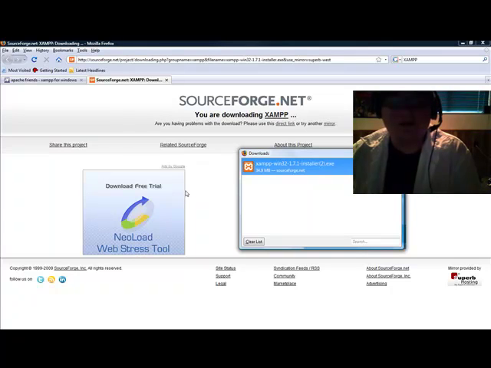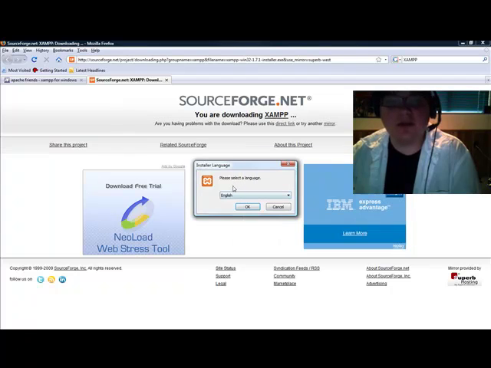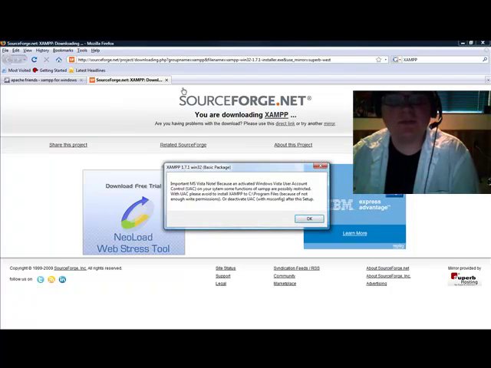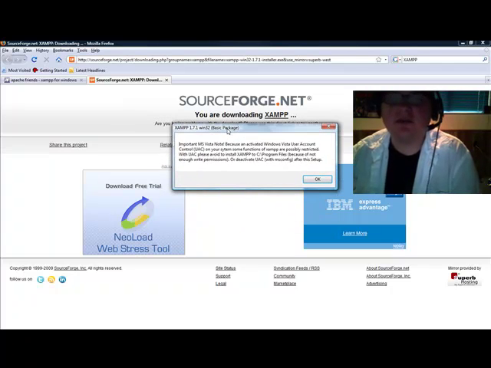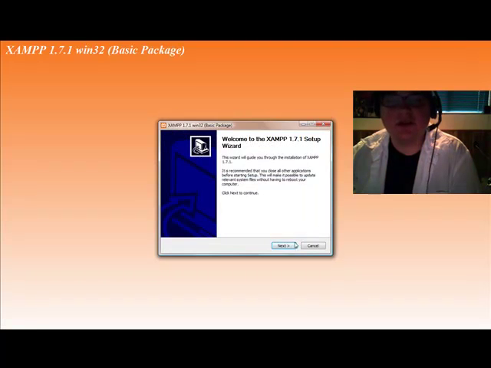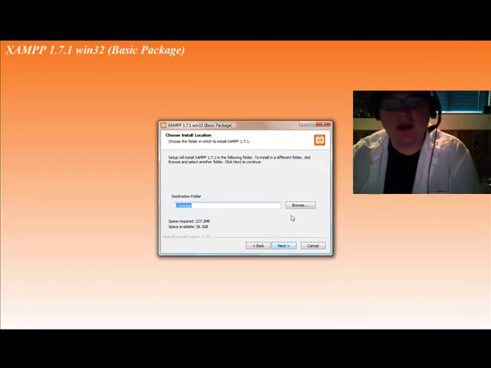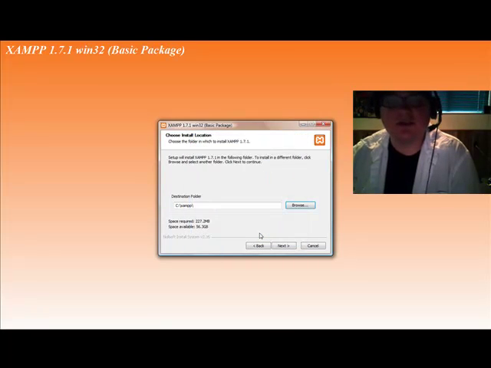And once we get this installed, or getting this going, I can show you a little more. So you get your language selection here. I'm going to go ahead and go with English because I like English. You get this notice saying some of our features might be restricted. I've never had any problems with this, so unless otherwise noted, I'm just going to continue here. Next. You can browse for a directory. Some people are going to do it on their desktop. I'm just going to stick to the C drive.